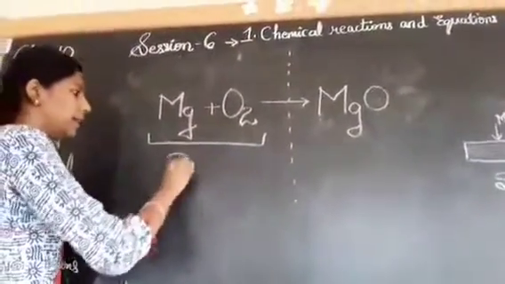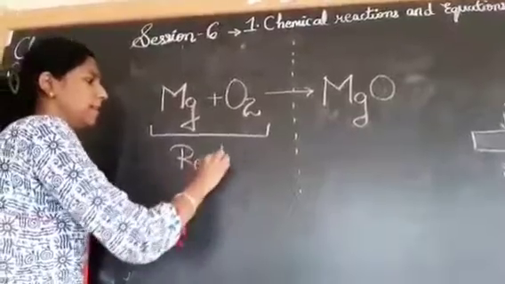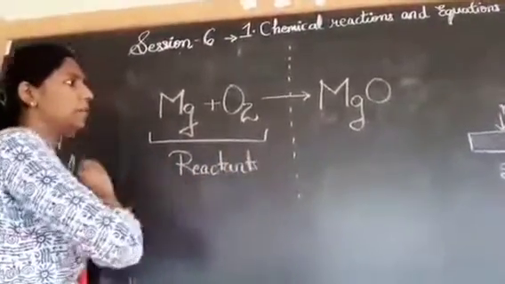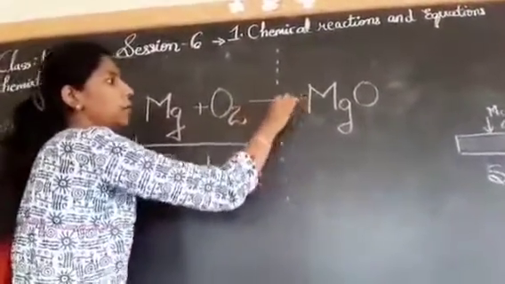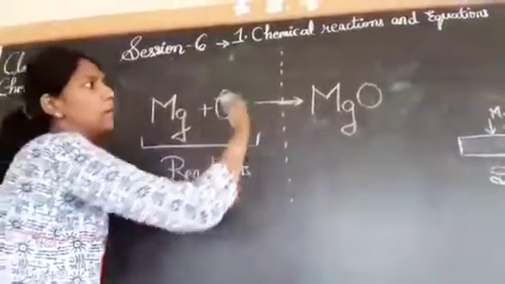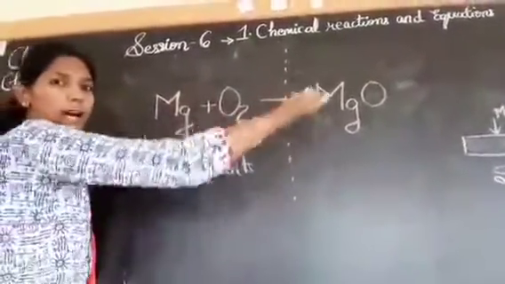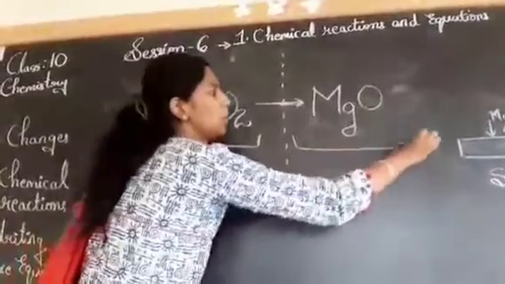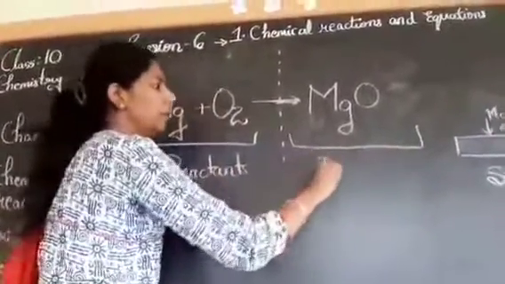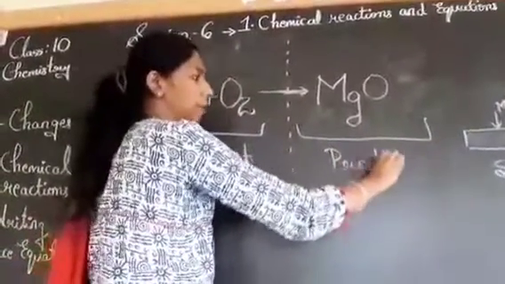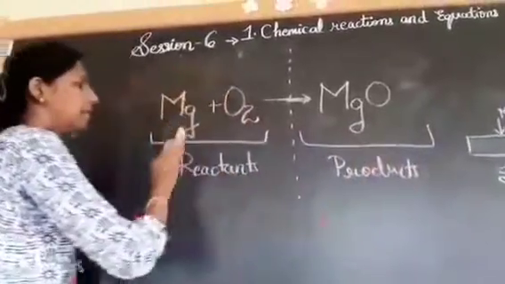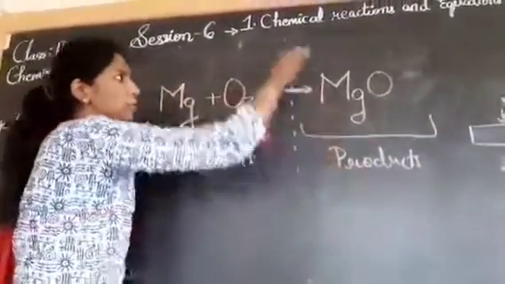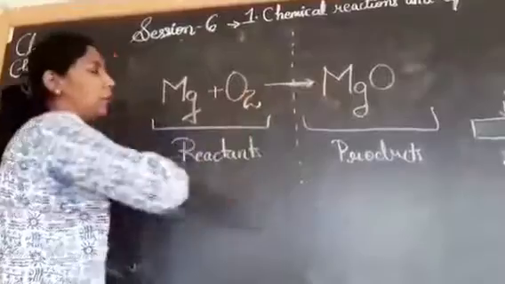This side, that is the left hand side, is the reactants part. This is the arrowhead, which represents that a product is formed towards the RHS. So towards the RHS you are going to find the products part. Keep in mind, these are the reactants, these are the products, which are divided by an arrowhead.